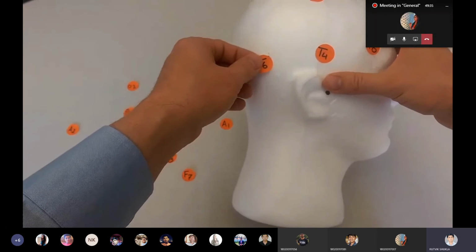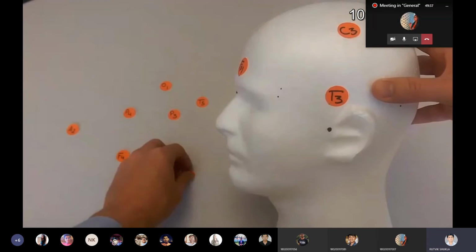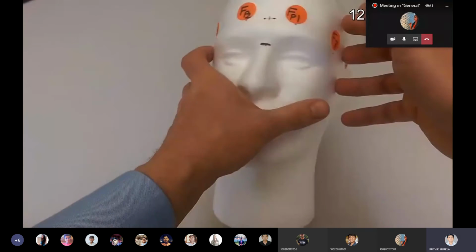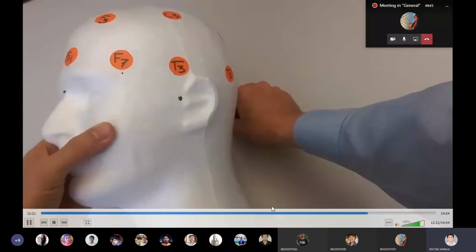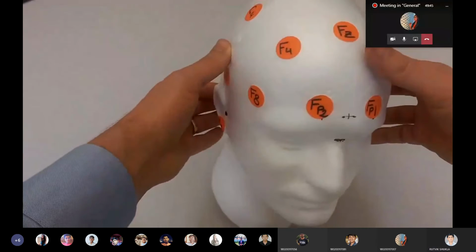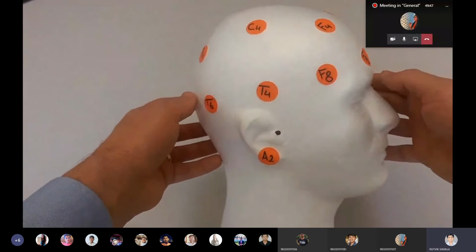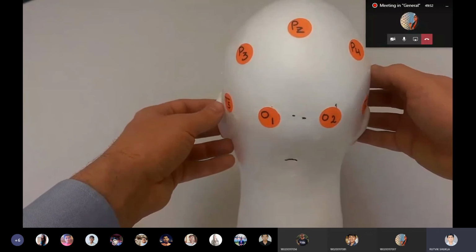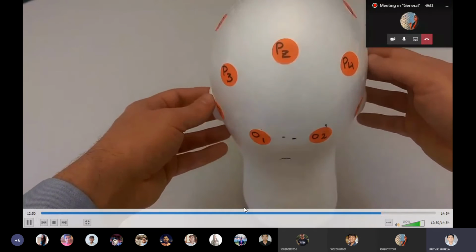And this is T6. This is just for understanding that. I'll just go through them in a hurry so that you can see. Yes, this is how they have to practice. The EEG technician has to practice this, and after that they have to identify the individual positions.